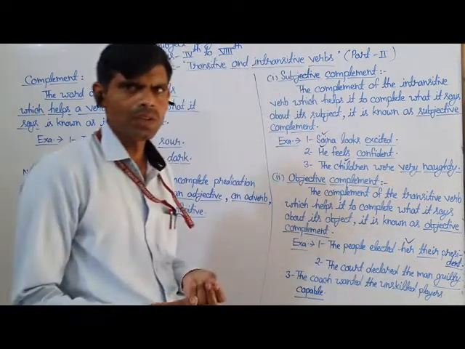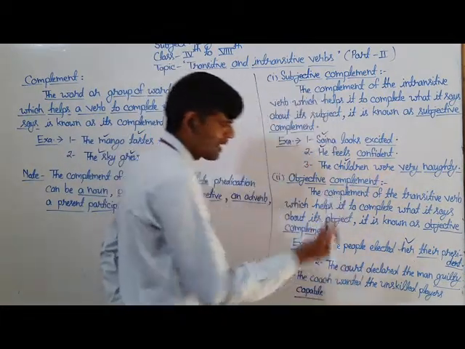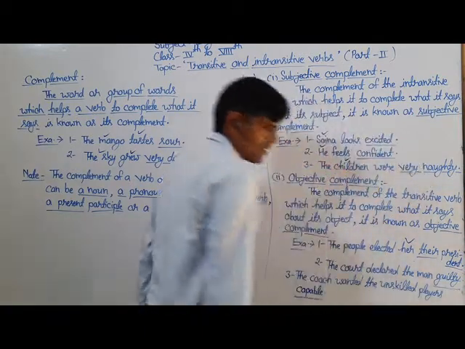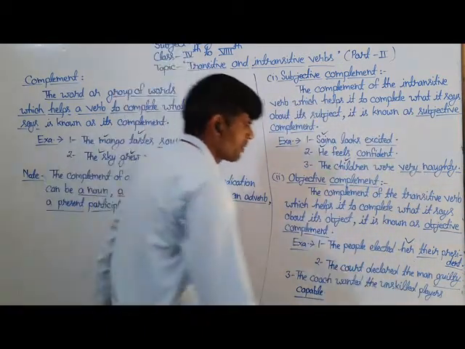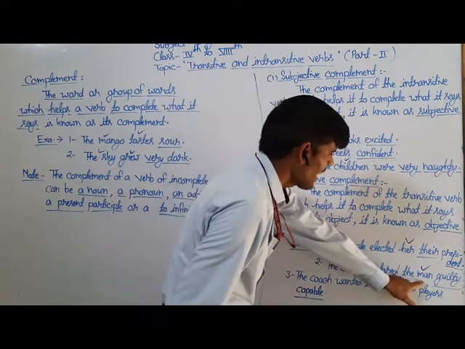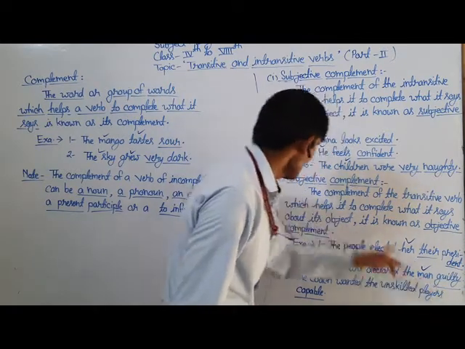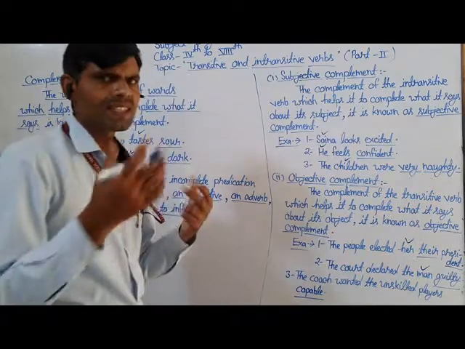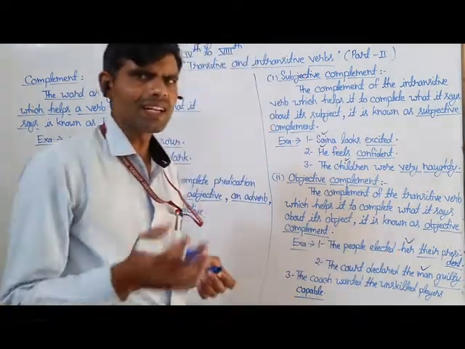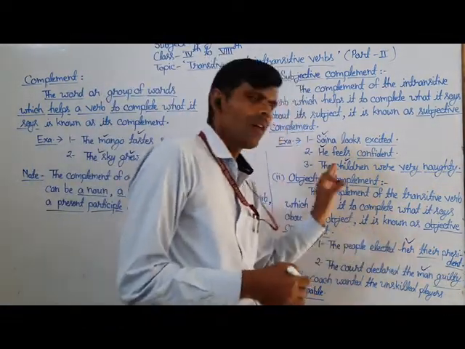guilty. The court declared the man guilty. Here, in the second example, the underlined word guilty is the objective complement because it gives additional information about its object, man. So this is counted as an objective complement. So we can say that the complement which gives details or additional information about its object is called the objective